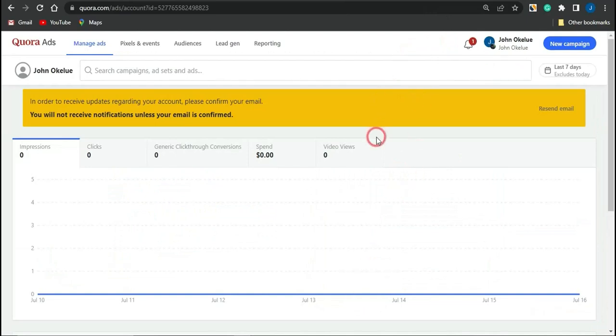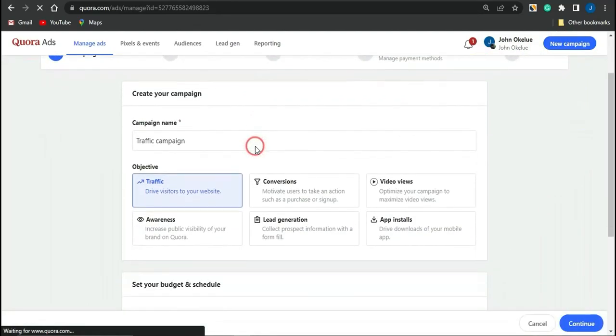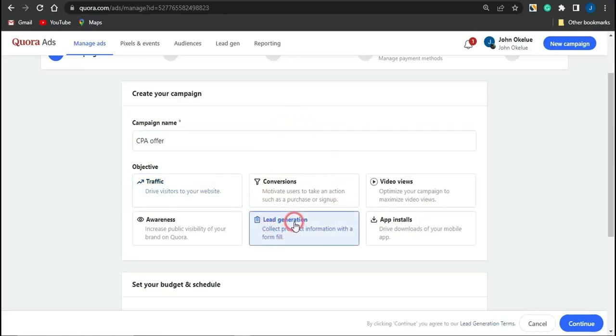All you have to do right now is to go on to creating a campaign. So click on new campaign right now and you can begin creating a campaign. Once you come right here, you want to put in the campaign name. I'm just going to put in something like CPA offers. And right now, guys, you want to select the objective of your campaign, whether it's for traffic, conversions, video views, awareness, lead generation, or app installation. Since it's a CPA marketing offer, I'm going to select lead generation right here.